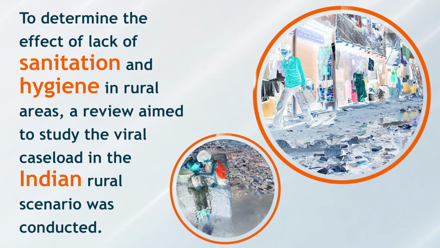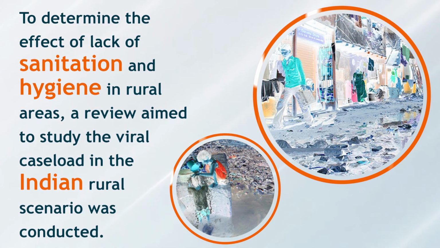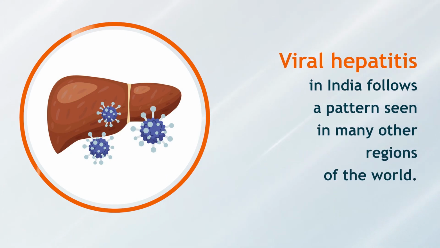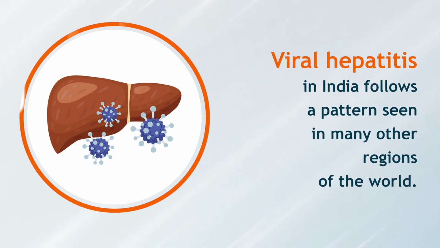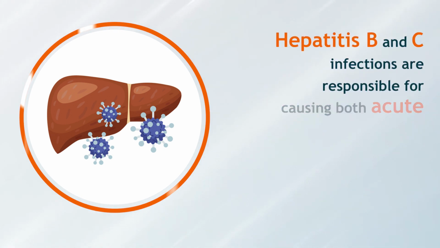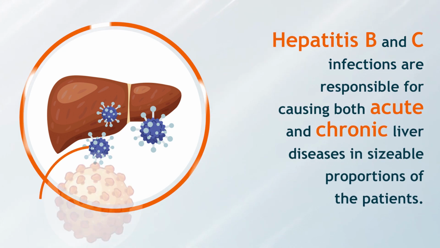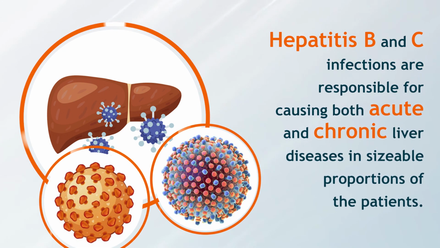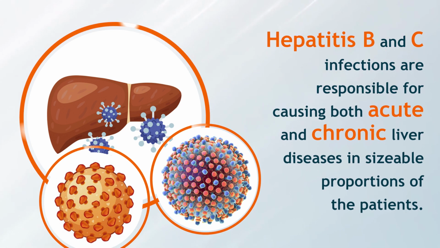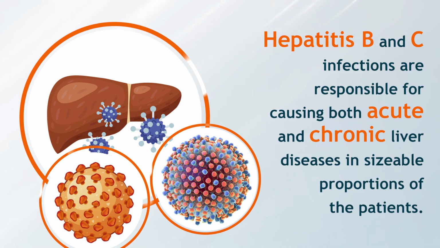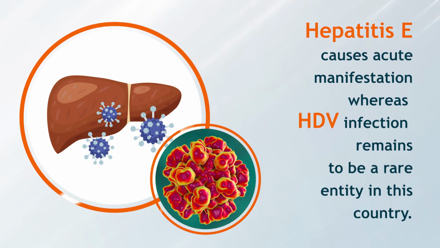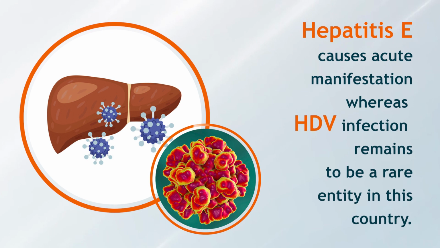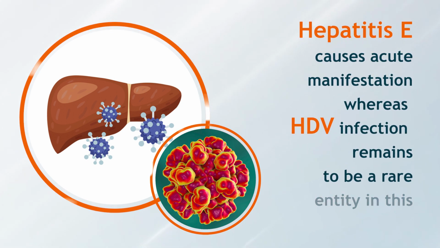While on the other hand, to determine the effect of lack of sanitation and hygiene in rural areas, a review aimed to study the viral caseload in the Indian rural scenario was conducted. 1,034 subjects, including adults and children, showed that viral hepatitis in India follows a pattern seen in many other regions of the world. Whereas hepatitis A is rarely noticed in adults, hepatitis B and C infections are responsible for causing both acute and chronic liver diseases in sizable proportions of patients. Hepatitis E causes acute manifestation, whereas HDV infection remains a rare entity in this country.